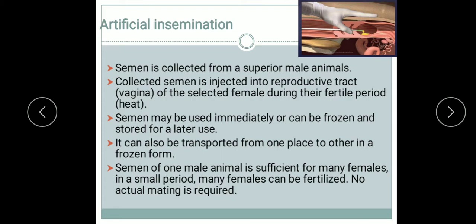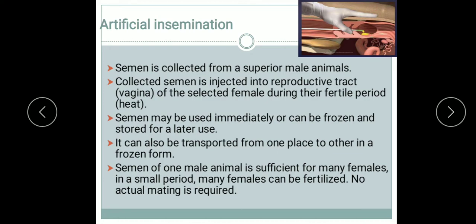Because after collection the semen can be stored or frozen, many females can be fertilized in a short period, and it can be transported from one place to another in the frozen form.